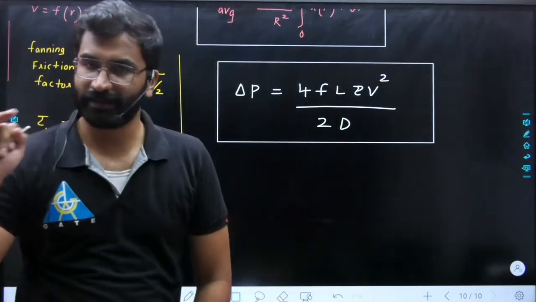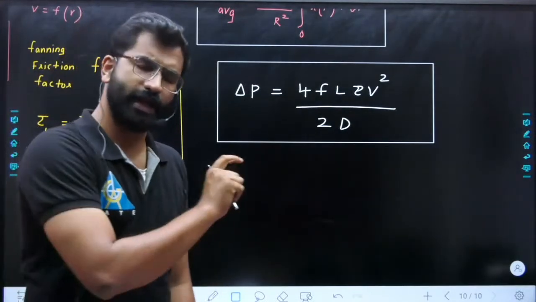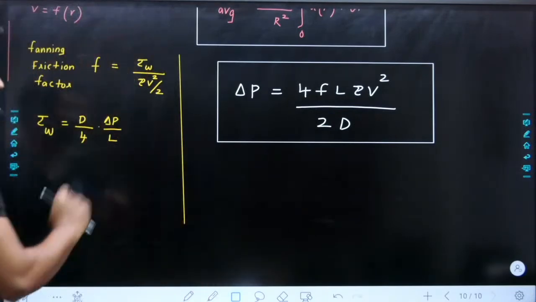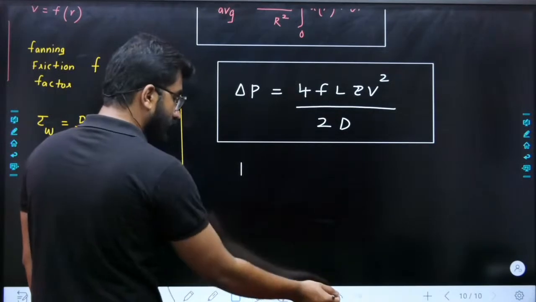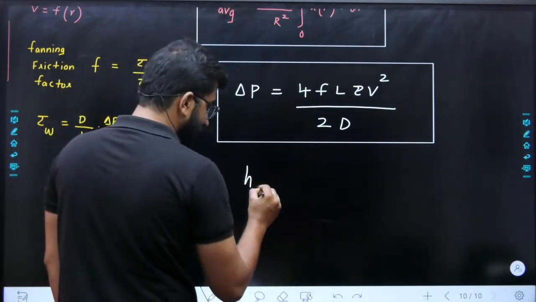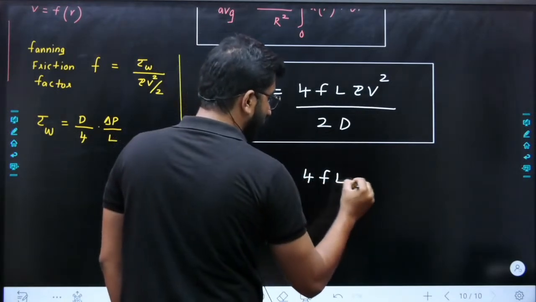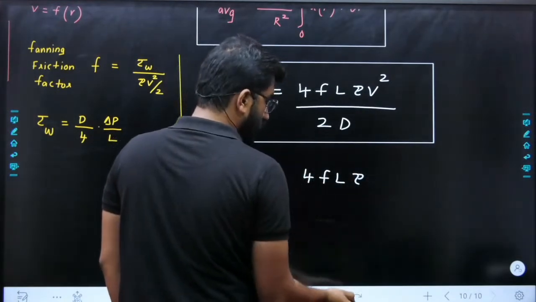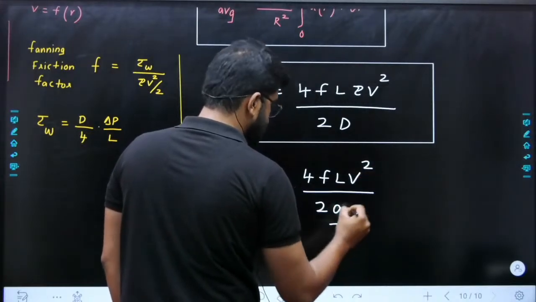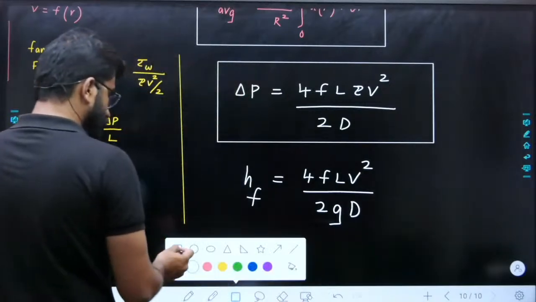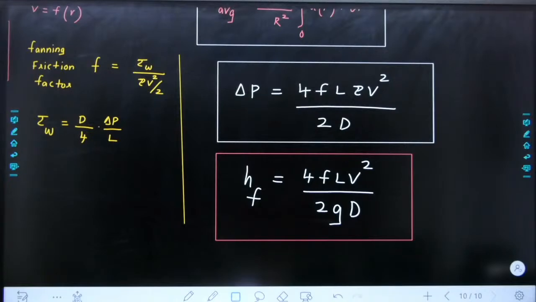You can use it for laminar, for turbulent, for circular, for non-circular flow sections, anything you can use this. Okay, so this is the basic equation for delta P. Now delta P by rho g is head loss due to friction, so HF is equal to delta P by rho g, so this will become 4FL rho V square, so obviously rho will cancel out, over 2GD. Right, easy.